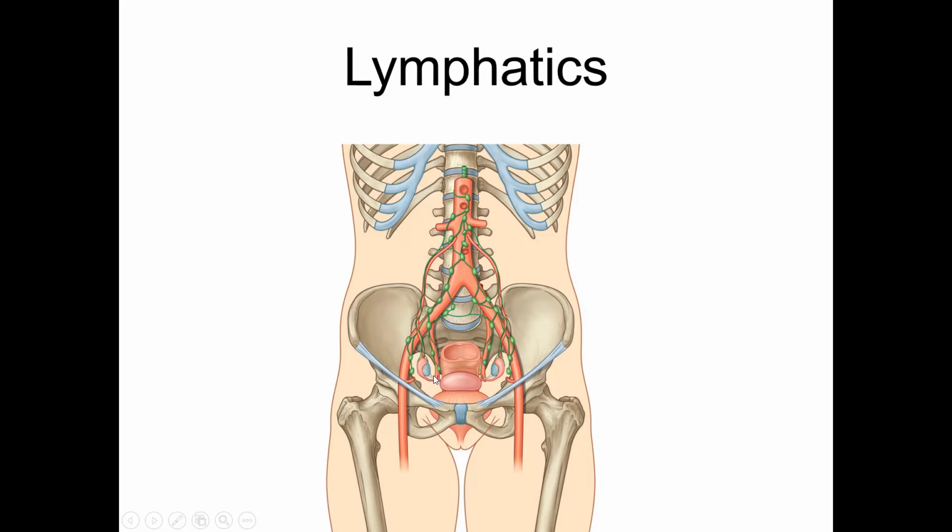Whereas the medial part of the fallopian tube and the upper part of the uterus, which is closely related to the round ligament of the uterus, which goes to the labia majora, and since the labia majora drains into the superficial inguinal lymph nodes, the medial part of the fallopian tube and the upper part of the uterus drain into the superficial inguinal lymph nodes. The cervix, the lower part of the uterus, drains into the internal iliac lymph nodes primarily, and from there, indirectly, reaches the para-aortic lymph nodes.